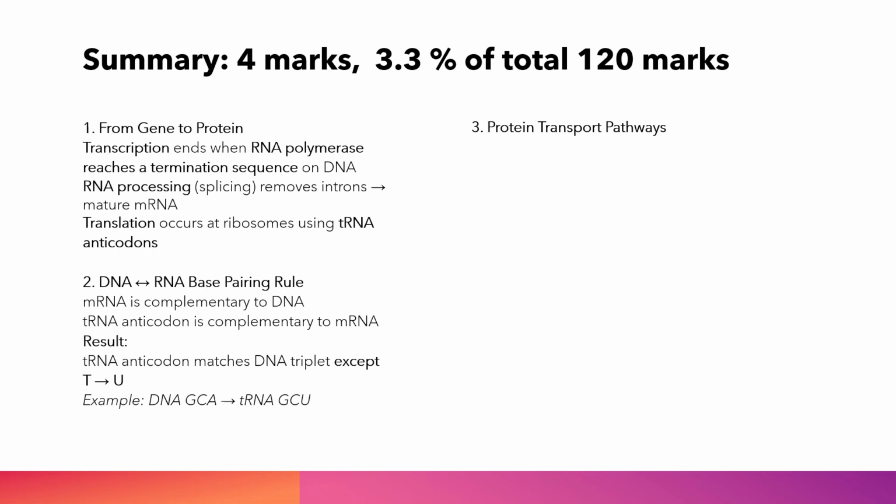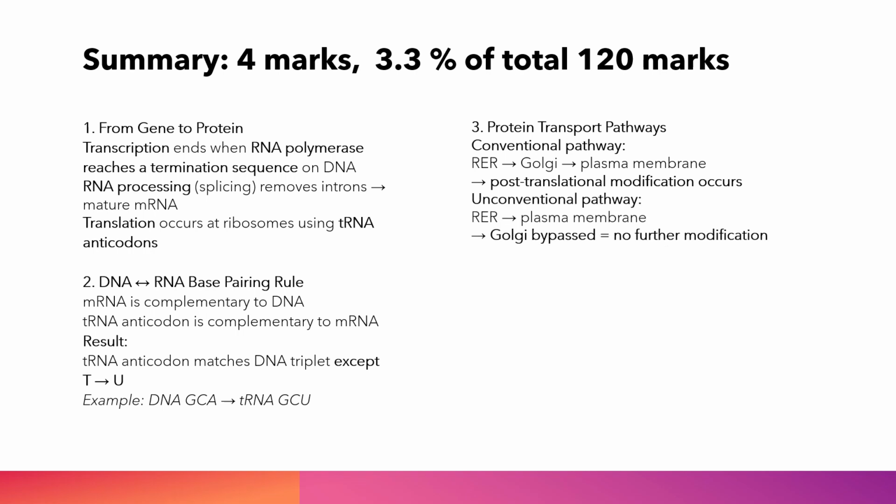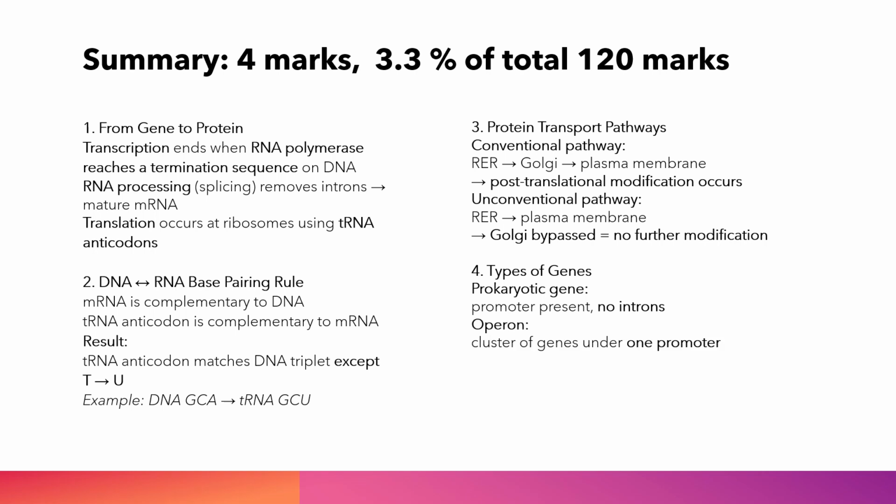3. Protein transport pathways. Conventional pathway: RER, Golgi, plasma membrane; post-translational modification occurs. Unconventional pathway: RER, plasma membrane; Golgi bypassed equals no further modification. 4. Types of genes. Prokaryotic gene: promoter present, no introns. Operon: cluster of genes under one promoter. Eukaryotic structural gene: exons plus introns, requires splicing. Regulatory gene: controls expression of other genes.